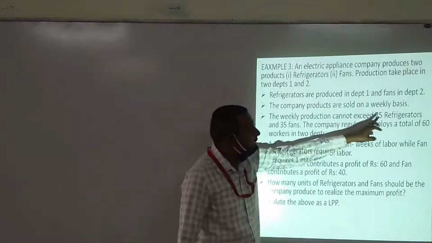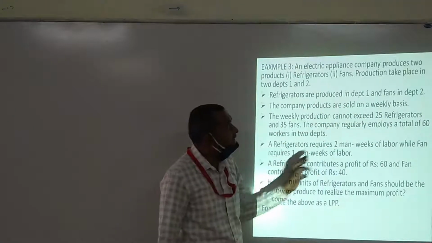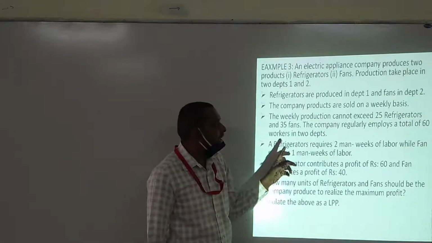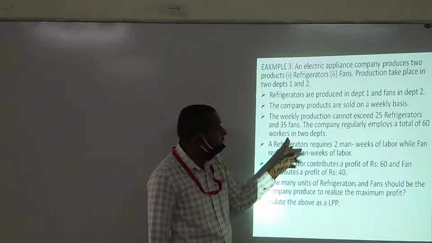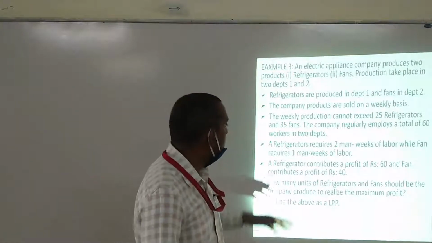Once again, refrigerators are produced in department 1 and fans in department 2. The company regularly employs a total of 60 workers in two departments.